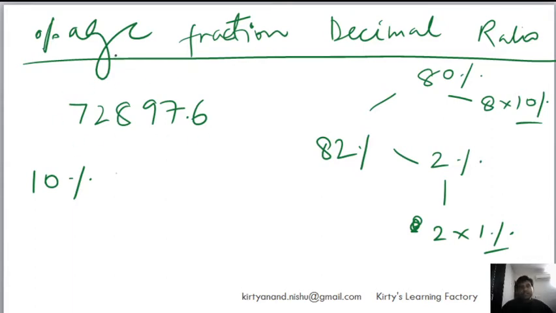Now, if that number is really large, like it is here, this is a 6 digit number, so this is a large number. When I get 10% of this number, it is 72,897.6. So even if I remove the 0.6, it doesn't really change the value a lot. 72,897 and 72,897.6 are essentially the same numbers.